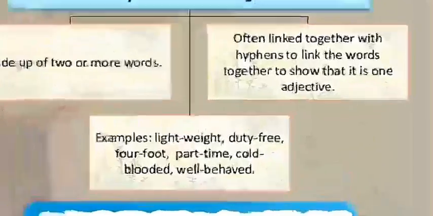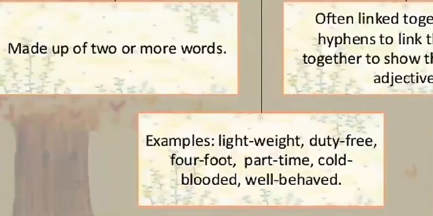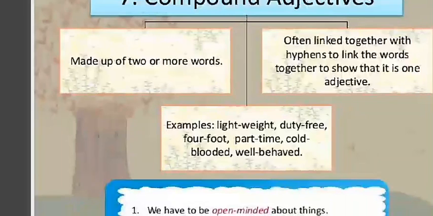Next, compound adjectives. Compound adjectives are made up of two or more words, like we have read the compound nouns that were also made of two words, like football.